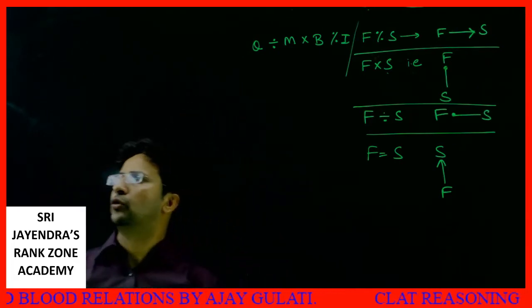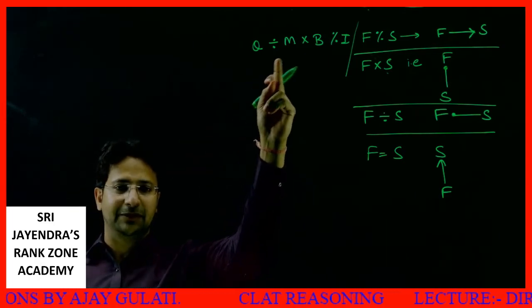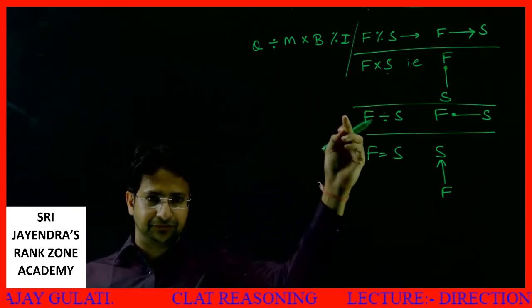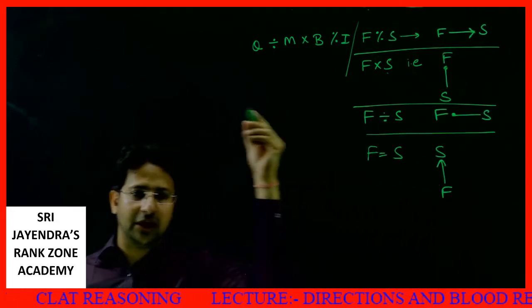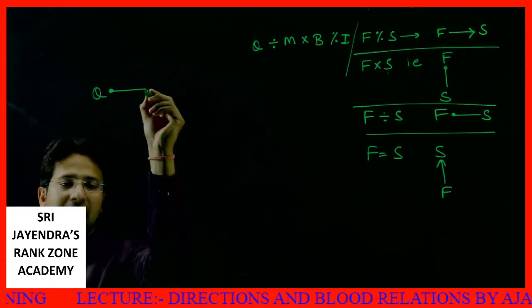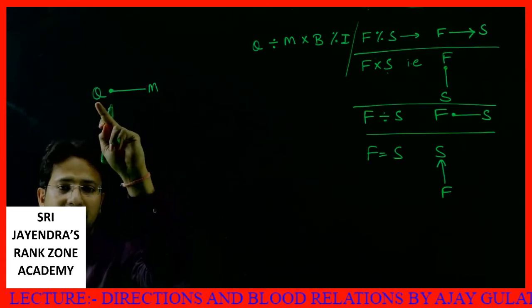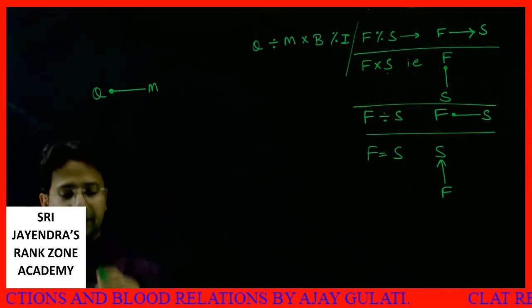Okay, so what I have now, first of all, the moment I see percentage sign, divide sign means first is the sister of second. So Q, circle Q is a female, then M, first, second, first is a female. Okay, done.